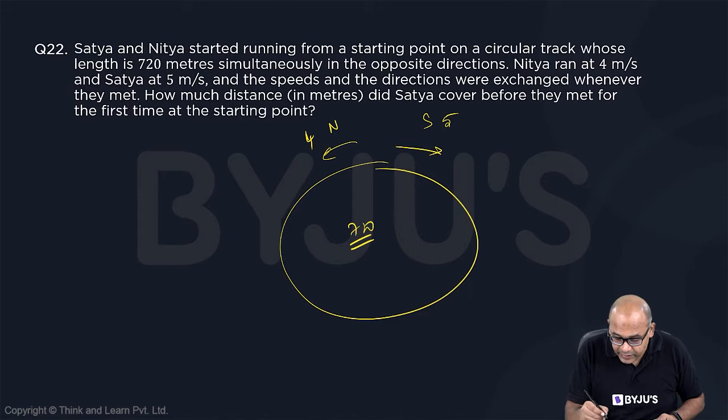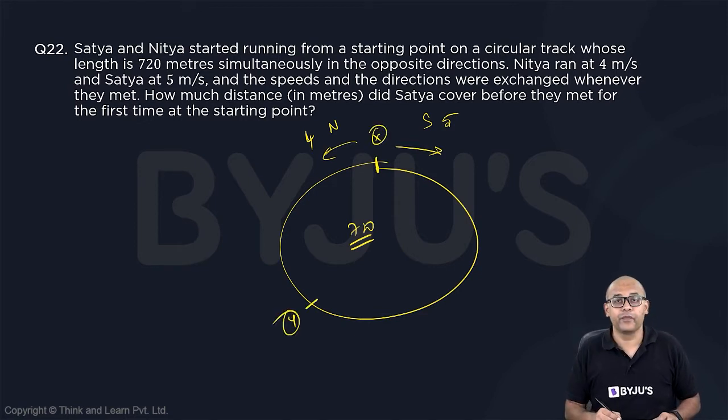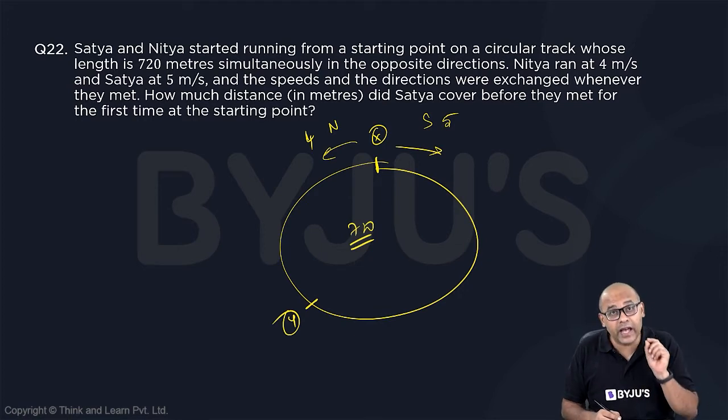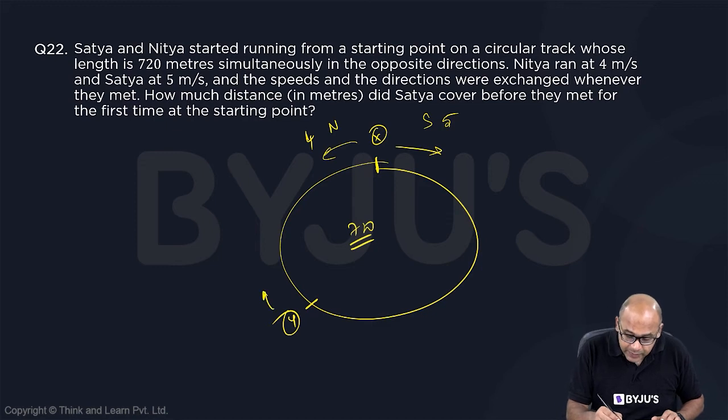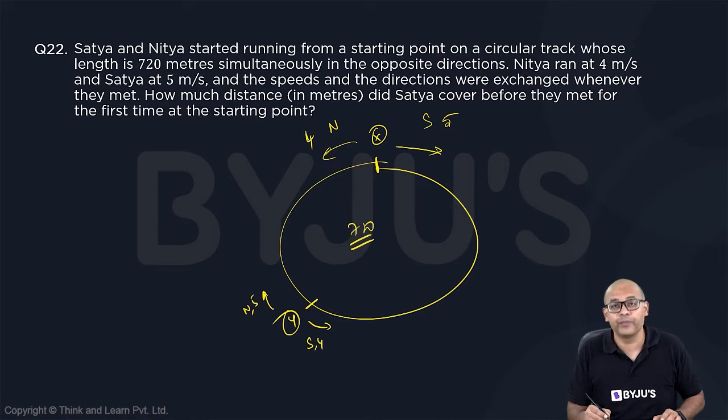Now clearly they will meet. This is the starting point. Let's call it X. So they will meet at a point called Y. But once they meet, the direction is also changing and the speed is also changing. So Nitya runs back with the speed of 5. Satya runs back with the speed of 4.